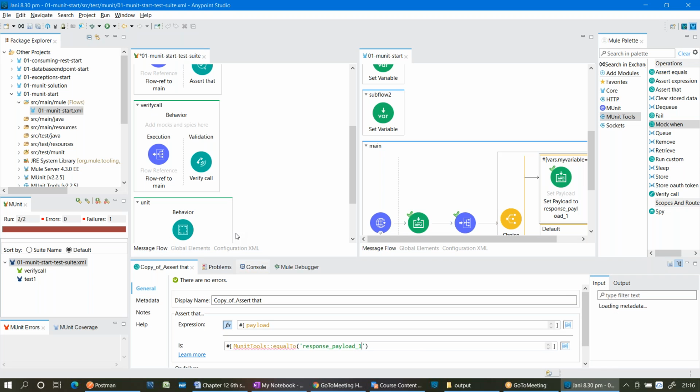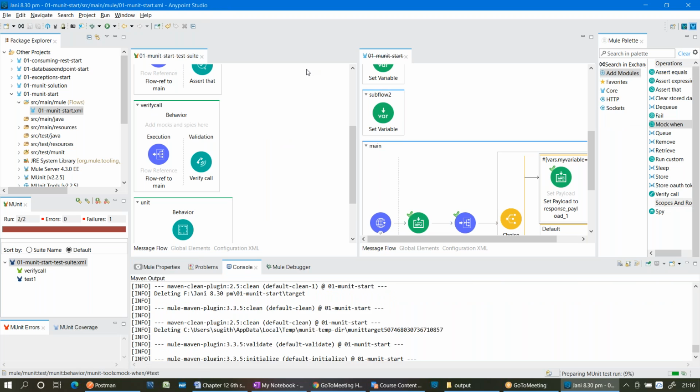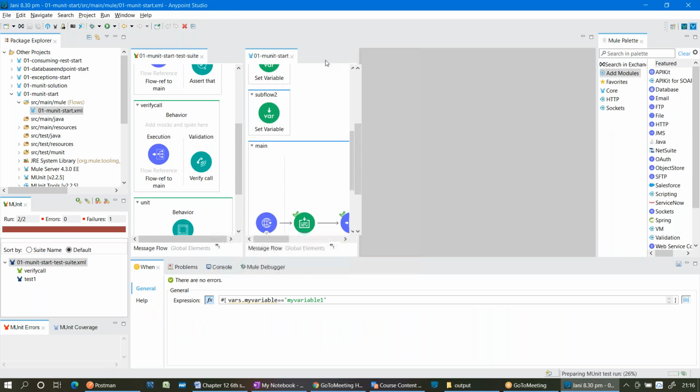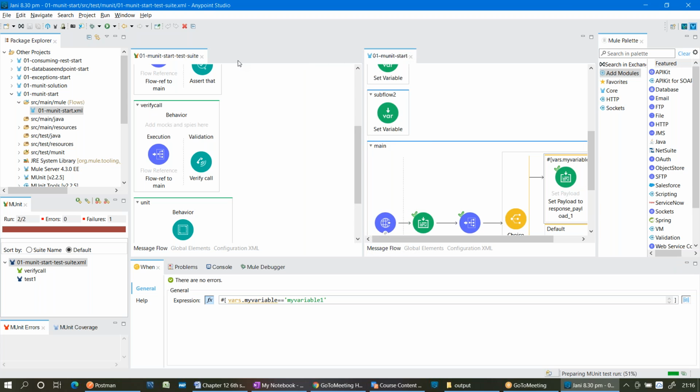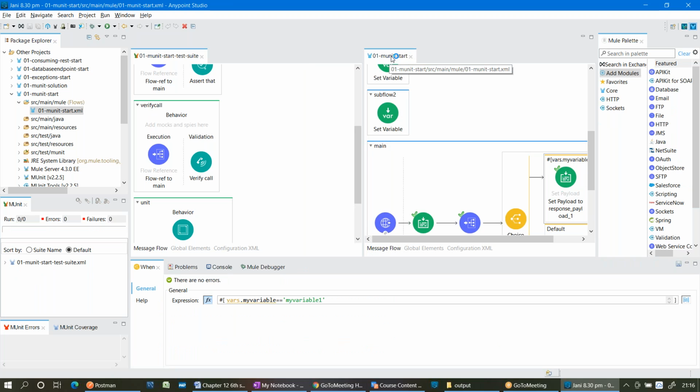Okay. Now can you please tell me what is this? What is the summary for this test? Hey, what is the summary? What will be the summary here? 2 success and 1 failure. 1 second.